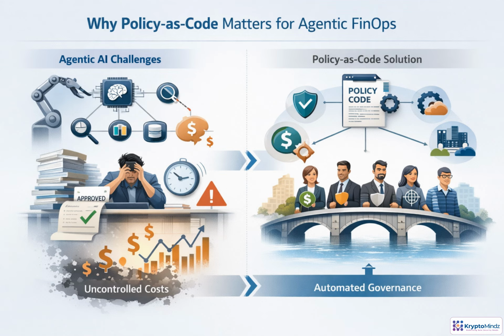Agentic AI changes the governance problem. Costs are no longer driven only by planned infrastructure choices. They can emerge from autonomous decisions: which model an agent selects, which tools it calls, how much context it retrieves, and how often it retrieves. Manual reviews arrive too late for this kind of behavior. Policy as code turns FinOps intent into executable rules that run at decision time, so limits, approvals, routing, tagging, and risk controls are applied consistently across teams, environments, and providers.